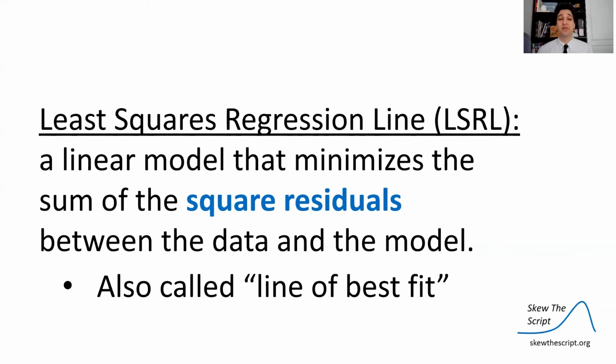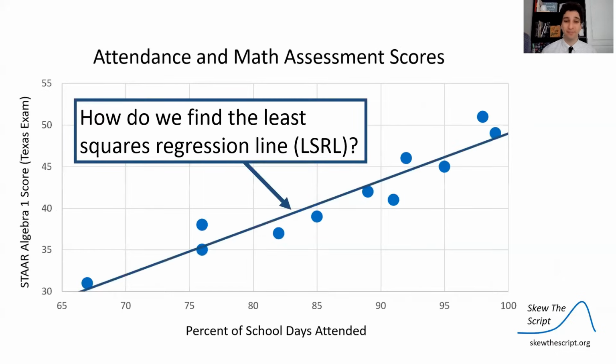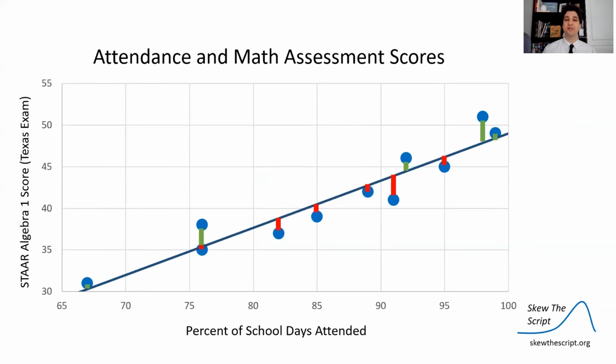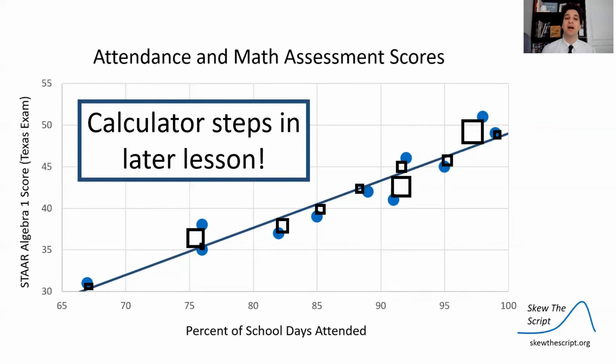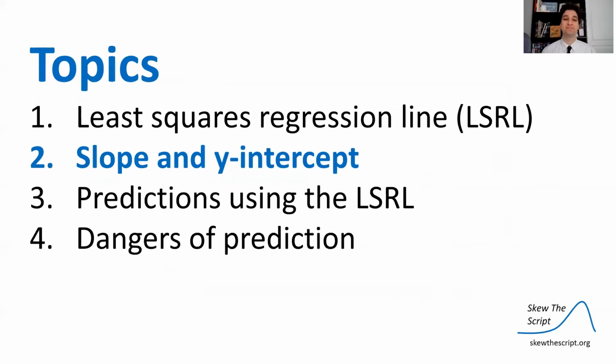So that's how we define the least square regression line. It's a linear model that minimizes the sum of the residuals squared, or the square residuals. This is also called the line of best fit. So that's how we find the least square regression line. We take the residuals, we square them, and then we find the version of the line that minimizes those square areas, essentially. We're going to have calculator steps for this in a later lesson. You're not expected to do it by hand.